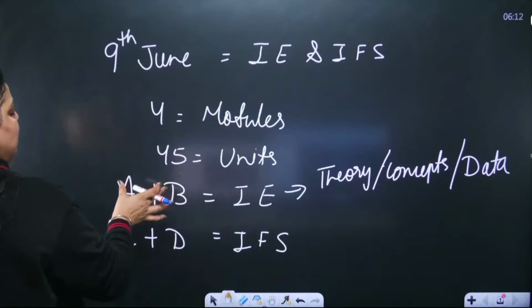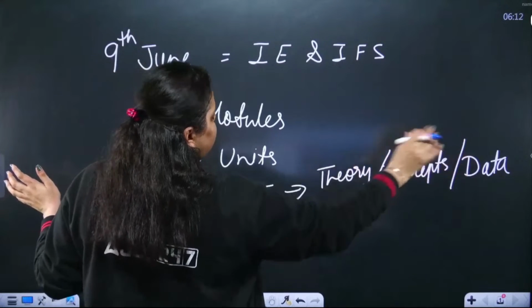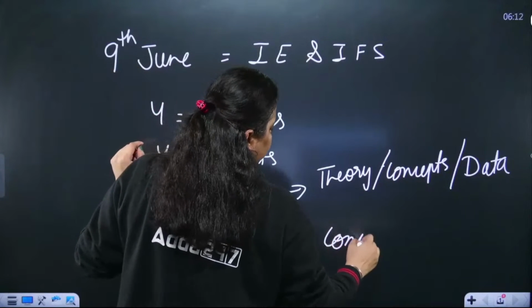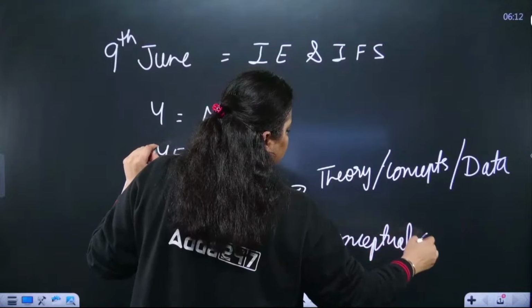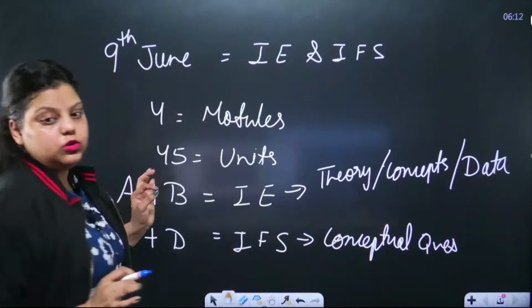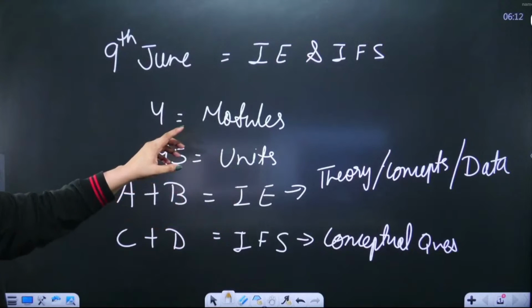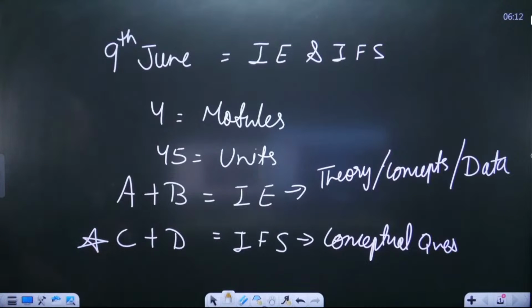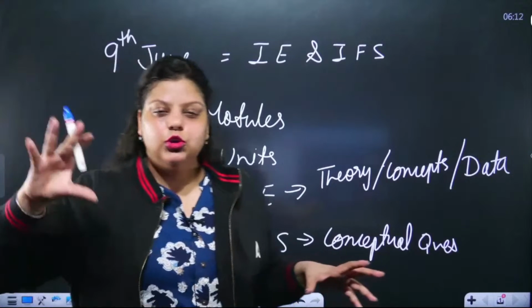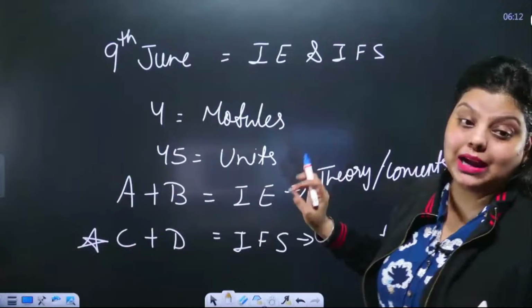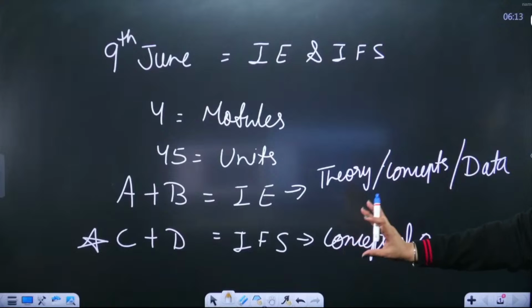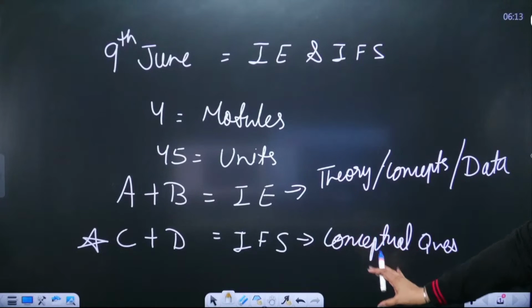So if we talk about A and B module, theory, concept, database questions will be there. If we talk about C plus D, there will be only conceptual questions, and these conceptual questions will be lengthy and a little bit tough. C and D module comparatively is a tougher module because it covers a huge part of your syllabus, as well as conceptual questions only, in which maximum questions will be seen in statement based form. Plus, in modules C and D, the maximum units will be covered.